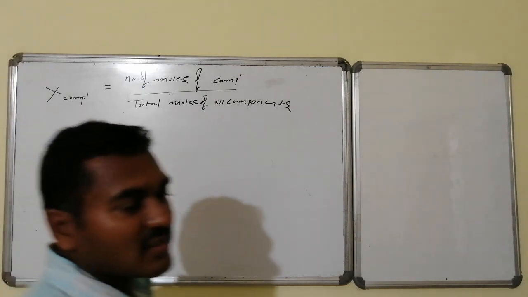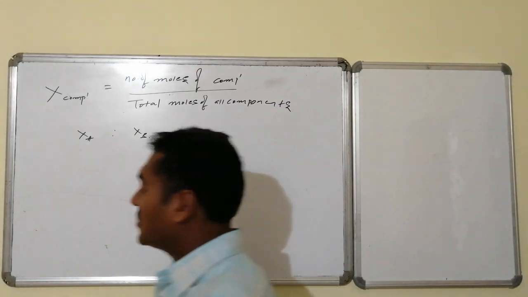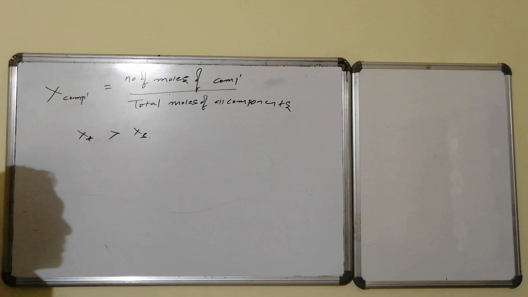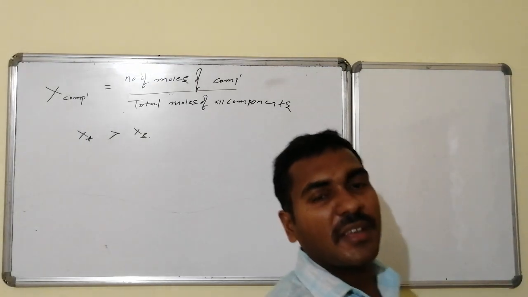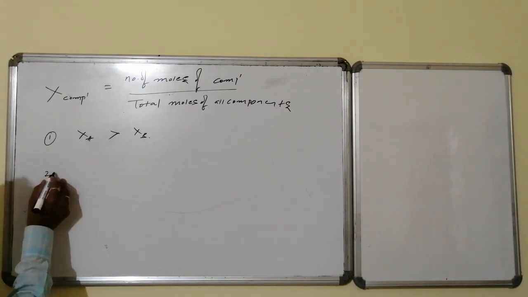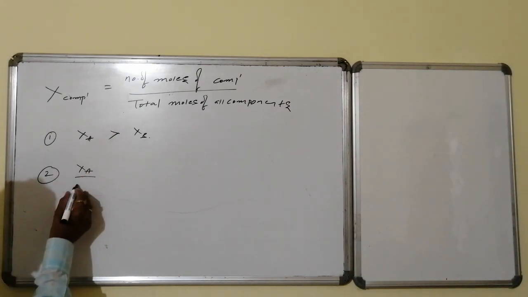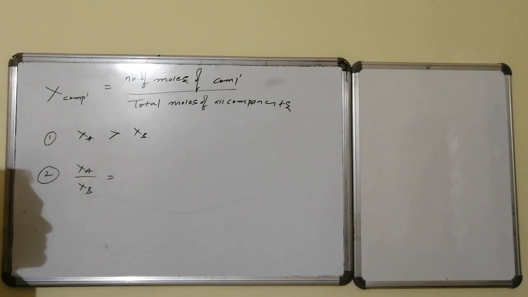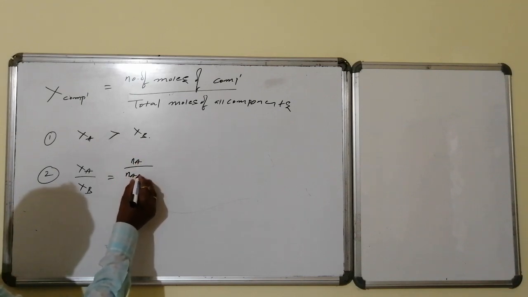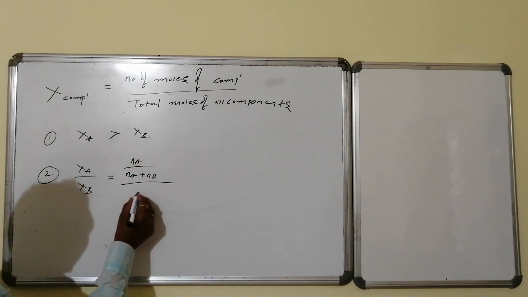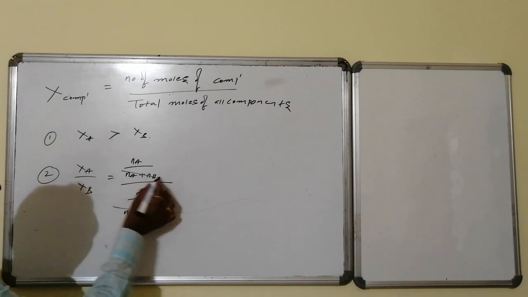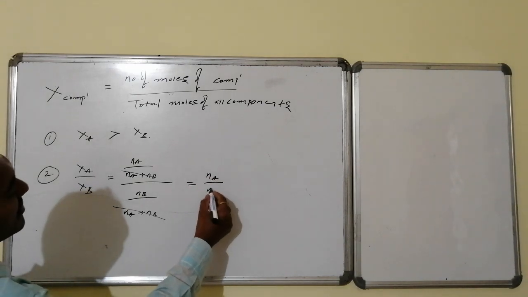A is the major component, the solvent, and B is the minor component, the solute. In general, mole fraction of A is greater compared to mole fraction of B. Second, suppose we take the ratio Xa by Xb. Then this will be equal to Na divided by Na plus Nb, whereas this will be equal to Nb divided by Na plus Nb, where the denominator is the same.